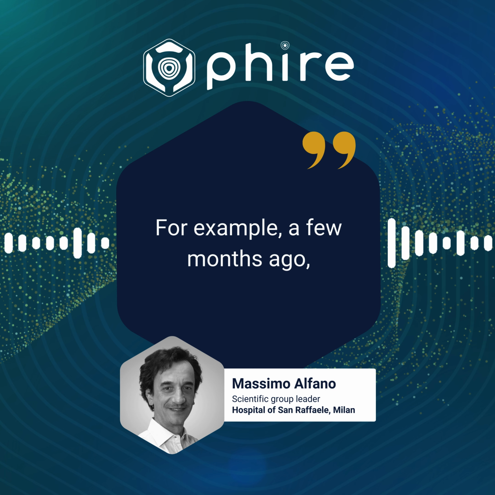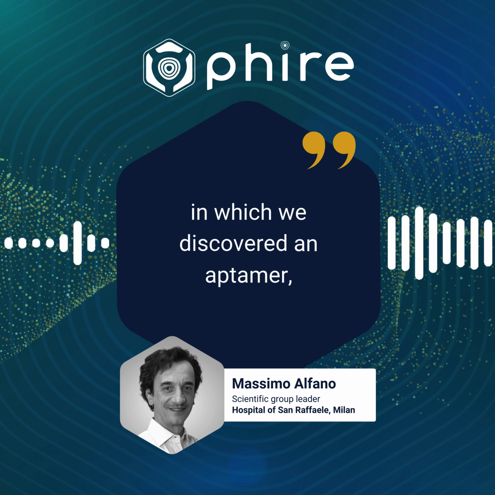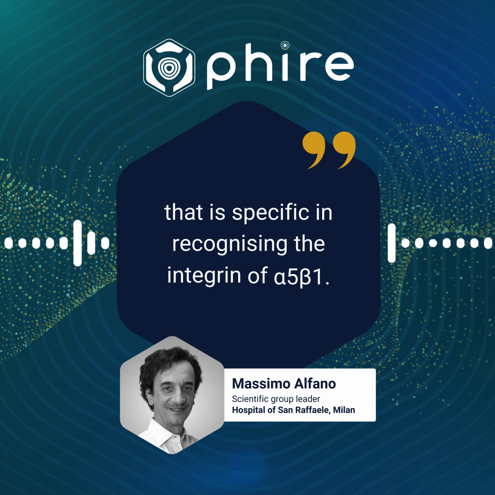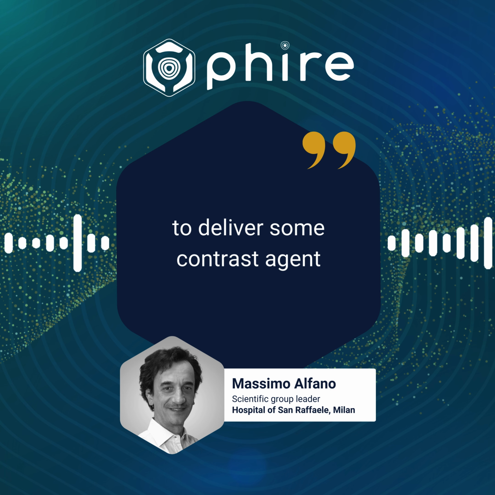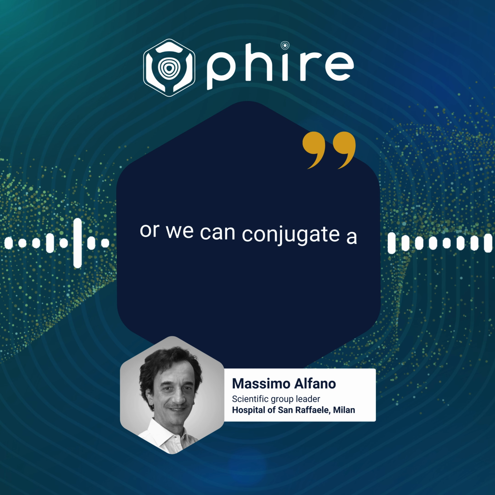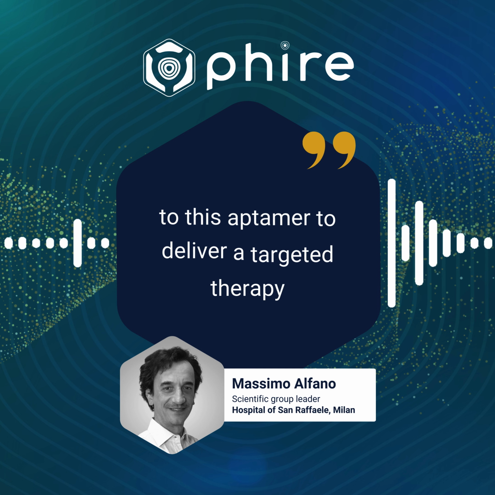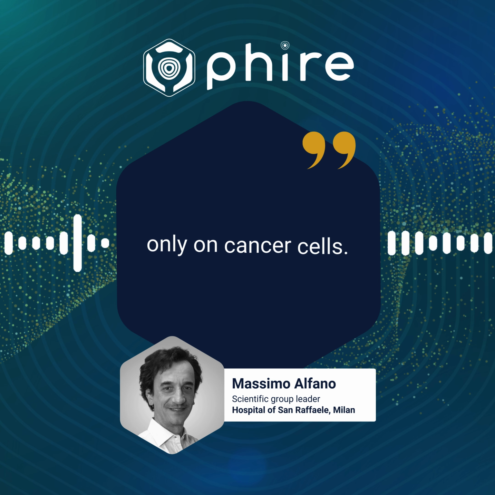For example, a few months ago, we published a paper in which we discovered an aptamer, a short RNA molecule that is specific for recognizing the integrin α5β1. So we can use this aptamer to deliver some contrast agent for doing a diagnostic screening, or we can conjugate a therapeutic agent to this aptamer to deliver a targeted therapy only on cancer cells.